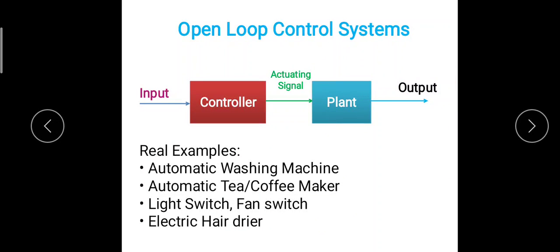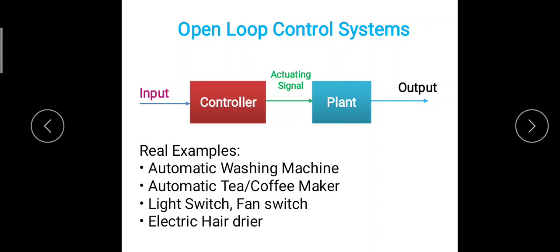Then the automatic tea or coffee maker also works on a time based system. If you set it to run for 1 minute, then the machine will run for 1 minute, even though your tea or coffee is cooked properly or not.